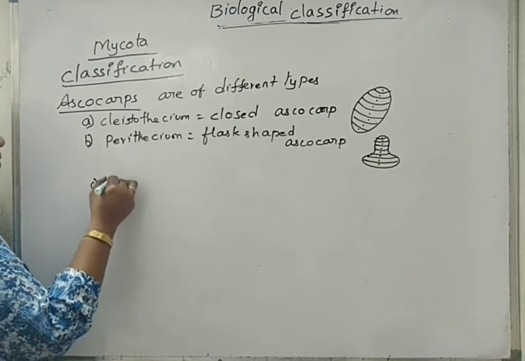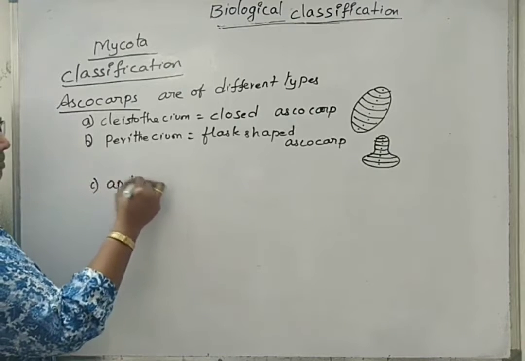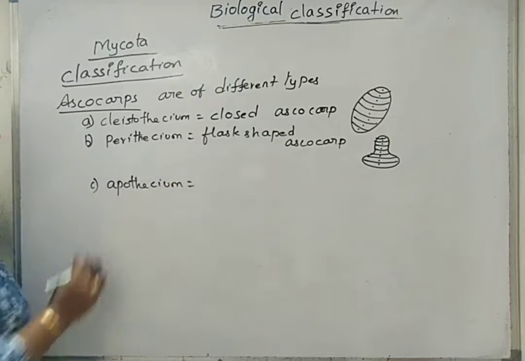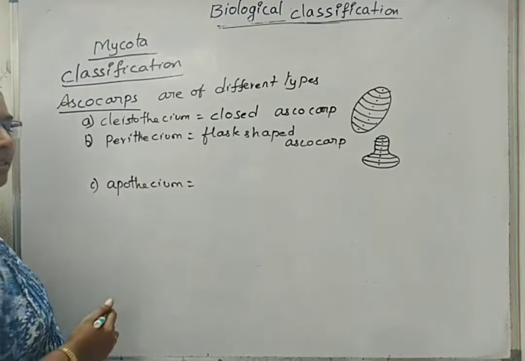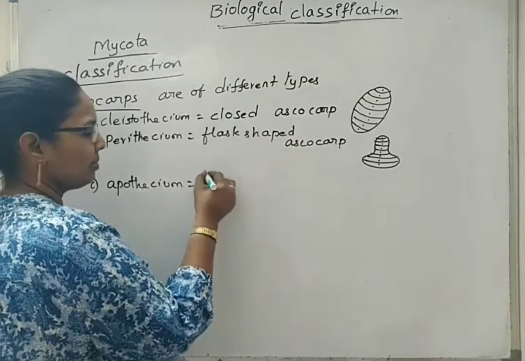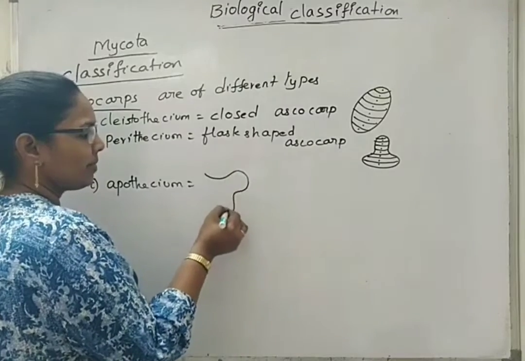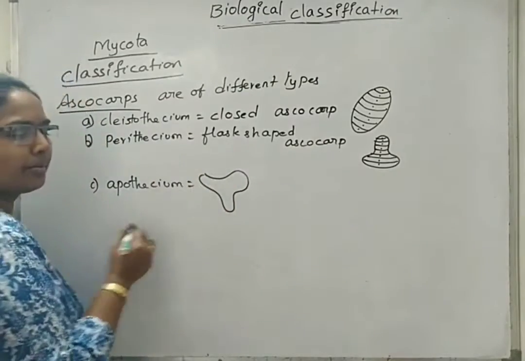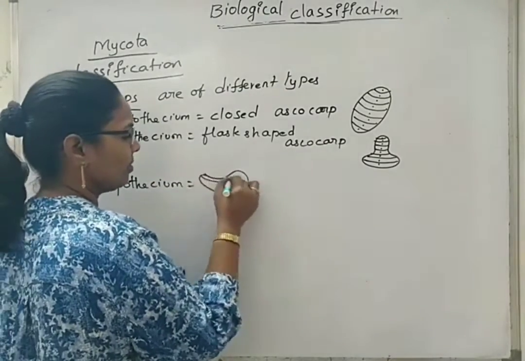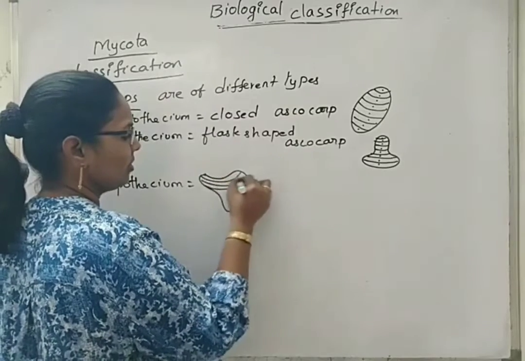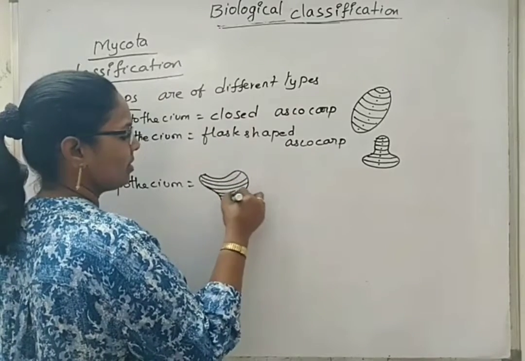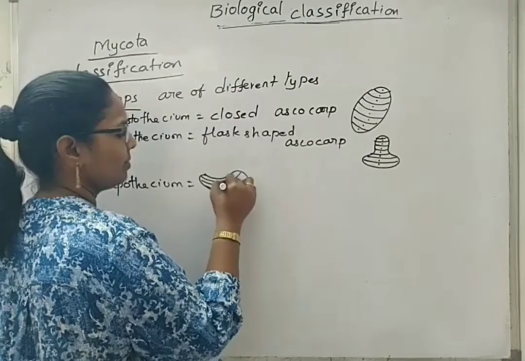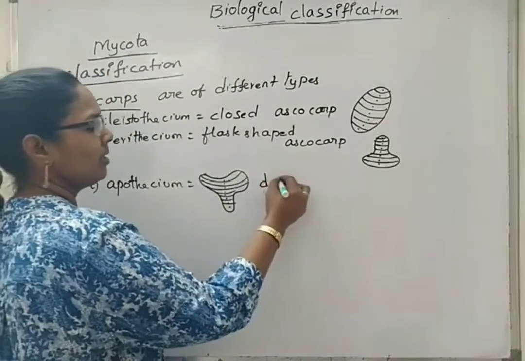Another one, apothecium. This is a disc-shaped structure, with 1 to 8 ascospores. Okay, this is disc shaped.